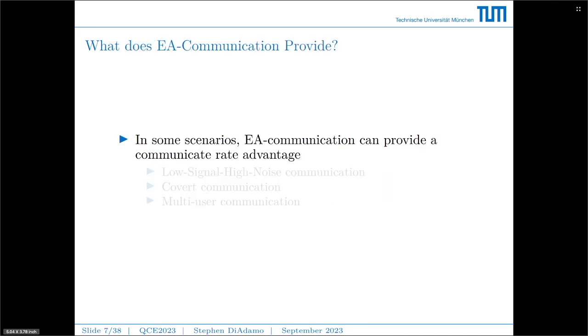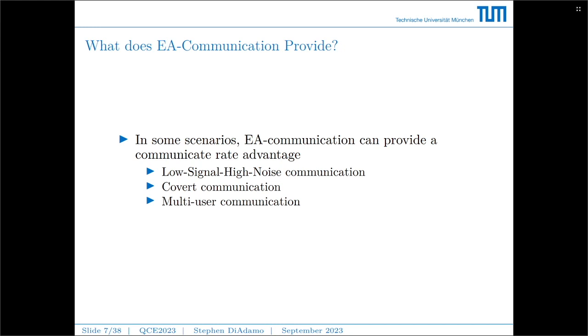So what does entanglement-assisted communication provide us? In some scenarios, entanglement-assisted communication can provide a communication rate advantage. Some of the scenarios are the following. They are the case when there's a low signal to high noise ratio in communication.